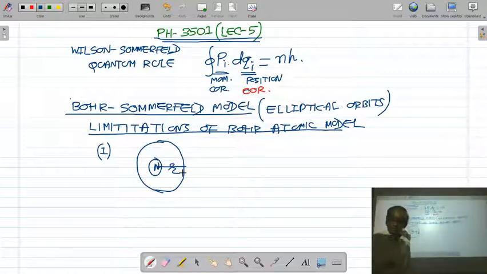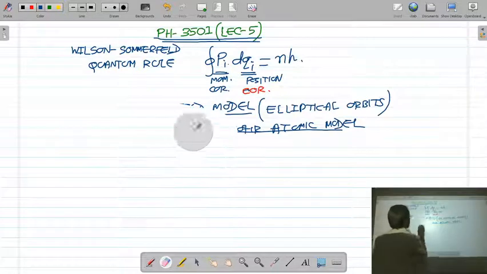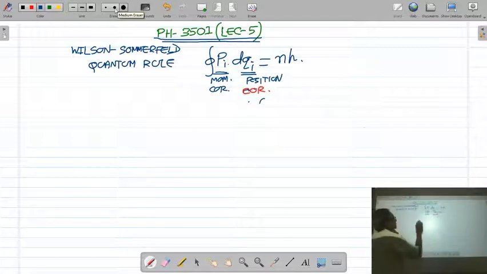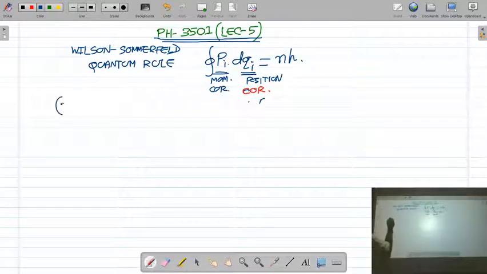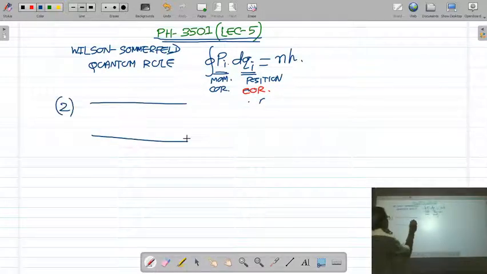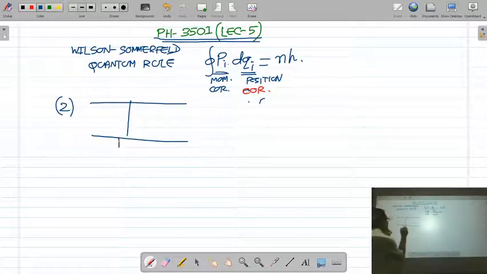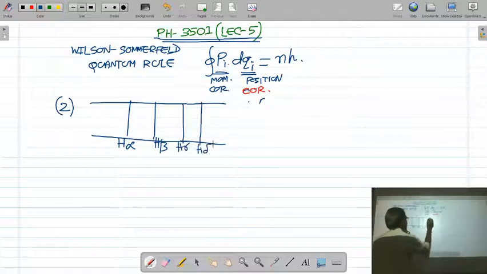So this is the first limitation that you know. The second limitation we are going to discuss is that, as you know very well, in a hydrogen atom you get spectral lines like the H alpha line, H beta line, H gamma, H delta, and it goes up to H infinite.